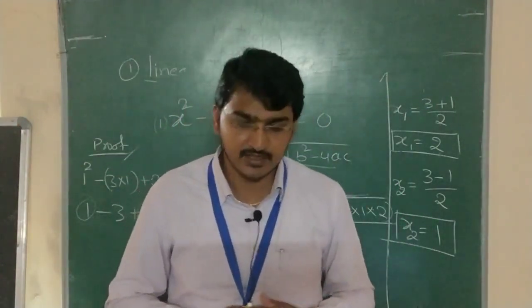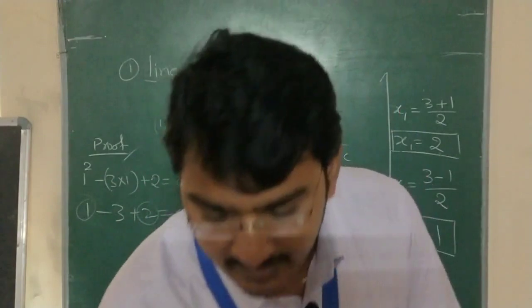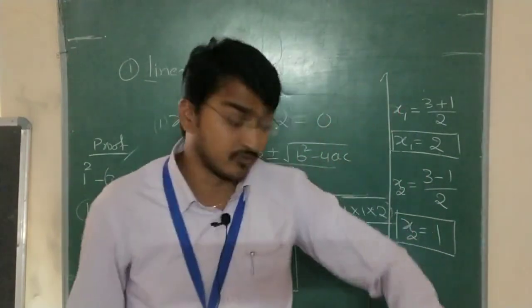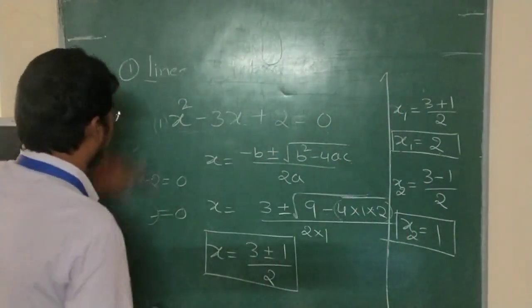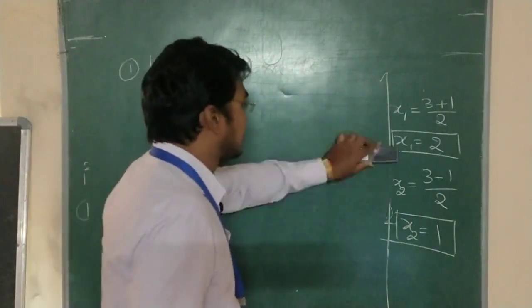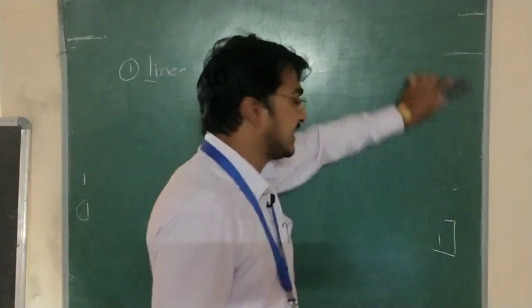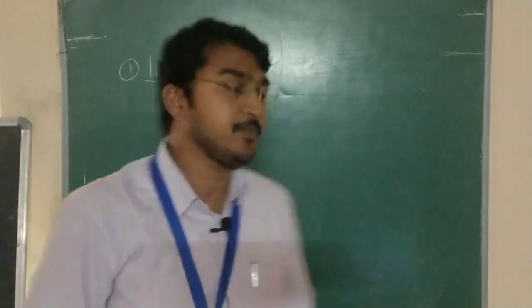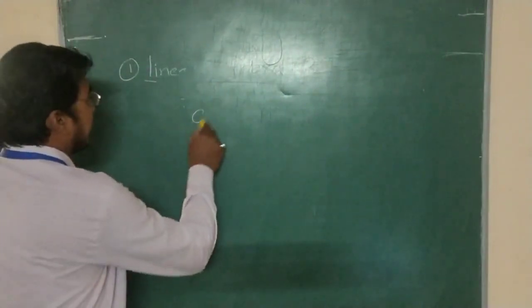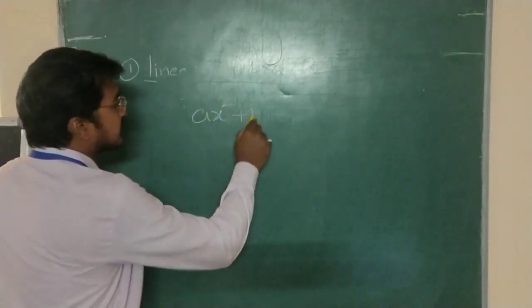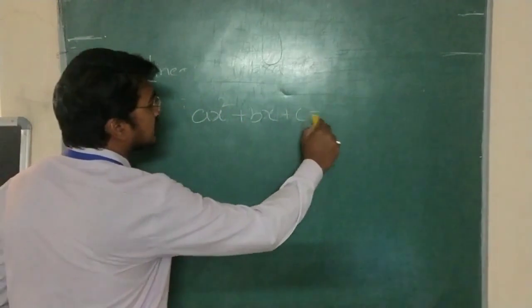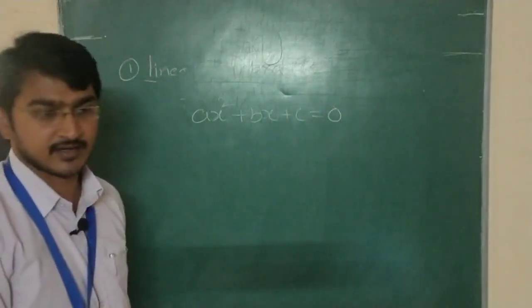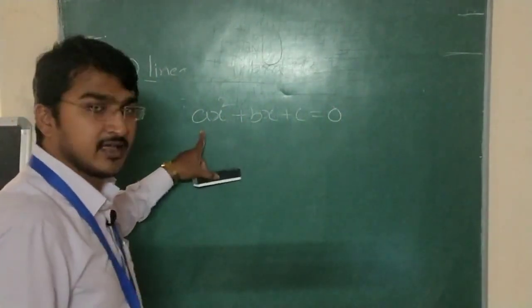There is one more method which is useful for us. Make a note of it, then immediately after I will share the PPT. Ax square plus bx plus c is equals to 0 is the algebraic equation, right?